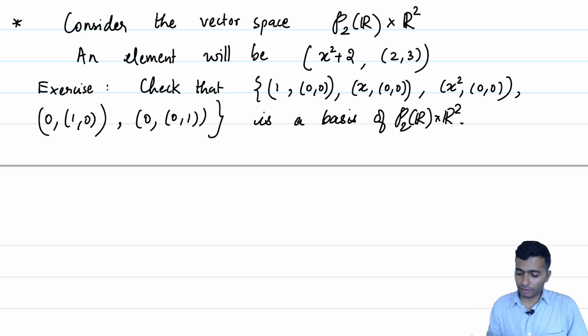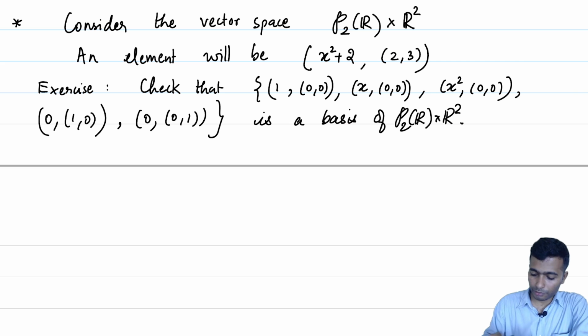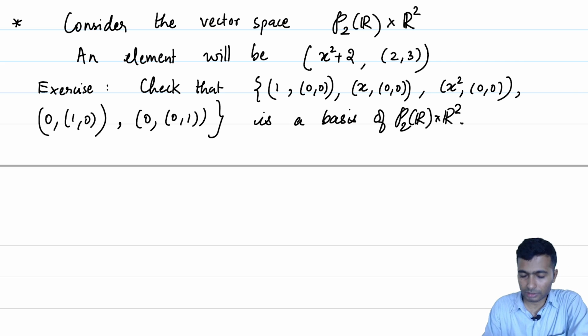No surprises here, we know that 1, x, x square is the basis of P2 of R and we also know that (1, 0) and (0, 1) is the basis of R2 and we have used that information to conjecture that this will be a basis. Of course, it is an exercise for you to check that it is indeed a basis. It does span and is indeed linearly independent.